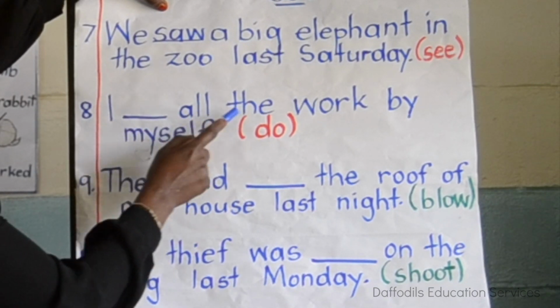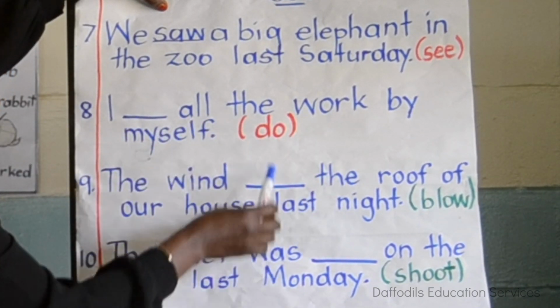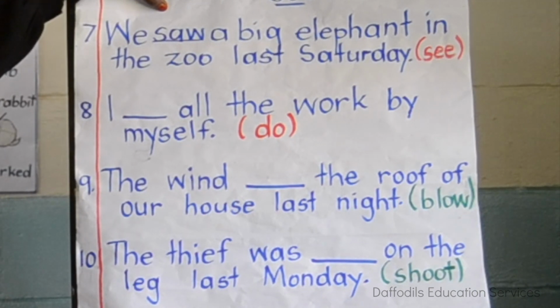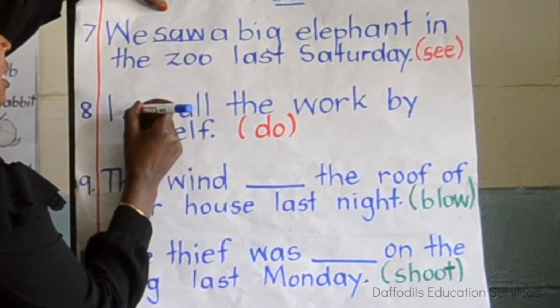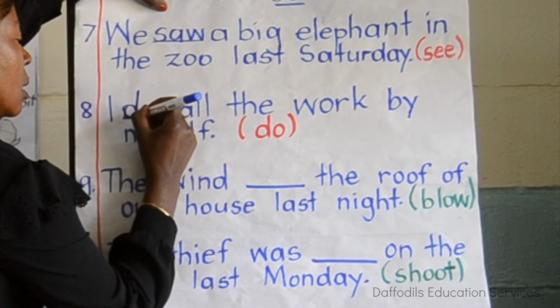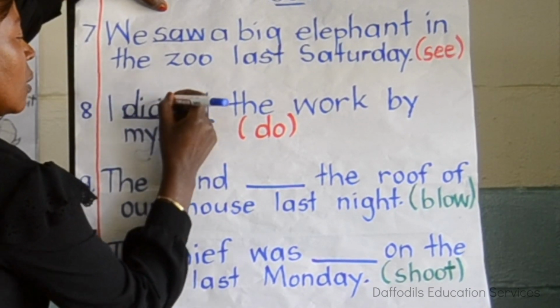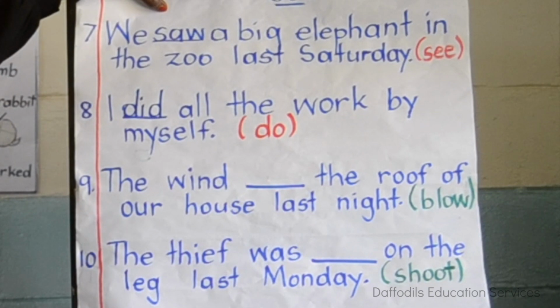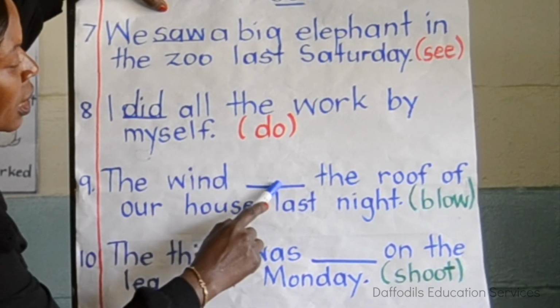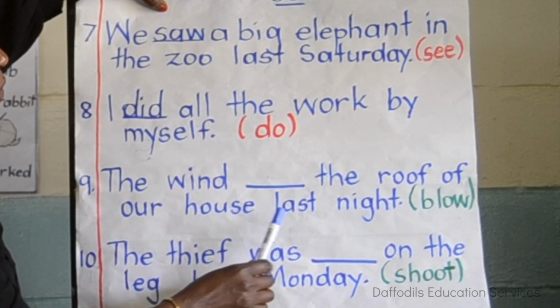I did all the work by myself. In brackets, do. The past tense of do is did. Did. D-I-D. Did.